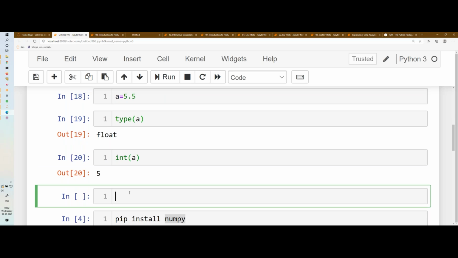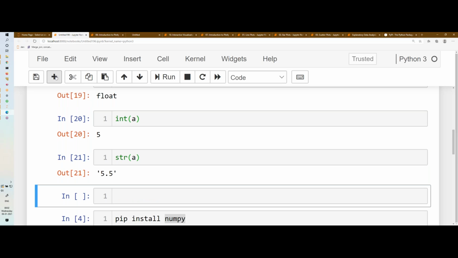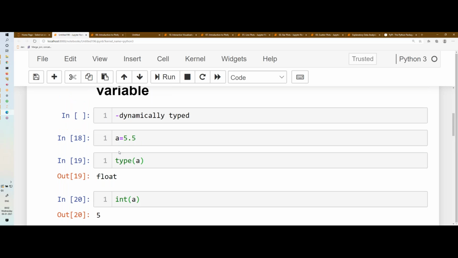I want to convert this to string, so I will write str of a. So this will be converted to string. String means it will just add quotes around 5.5, one single quote or double quote. It represents the same string. So type conversion is very straightforward.